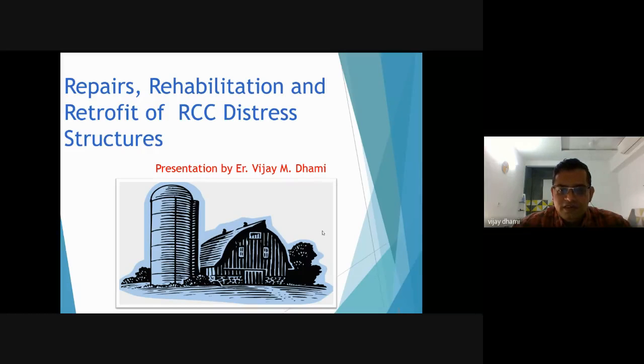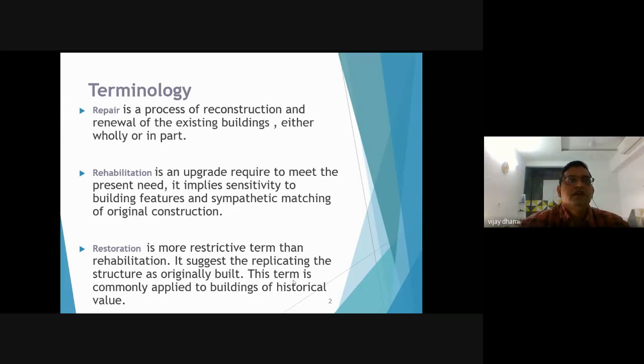So initially we will start with some terminology. As everyone knows, we should clarify the definitions of words. So what do you mean by repair? Repair means a process of reconstruction and renewal of existing buildings, either wholly or partly. Rehabilitation is an upgrade required to meet the present need. It implies sensitivity to building features and sympathetic matching of original construction.